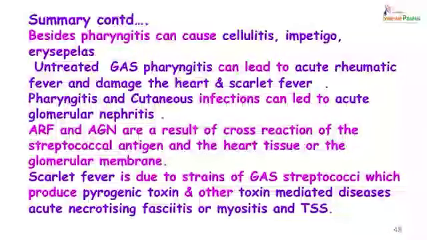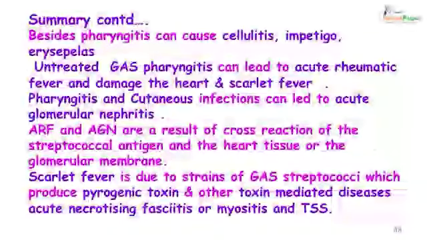Besides pharyngitis, group A streptococci can also cause cellulitis, impetigo and erysipelas. Untreated group A streptococcal pharyngitis can lead to acute rheumatic fever and damage the heart or lead to scarlet fever. Pharyngitis and cutaneous infections can lead to acute glomerulonephritis.